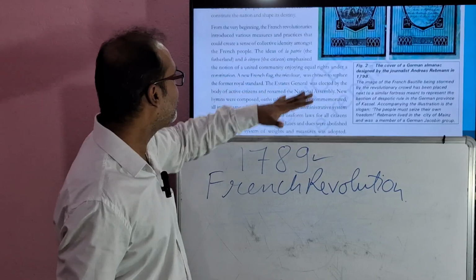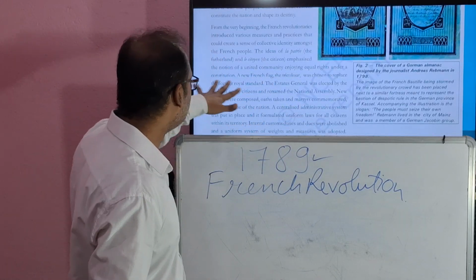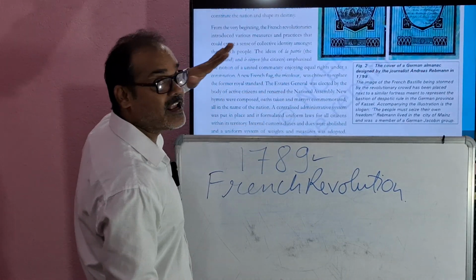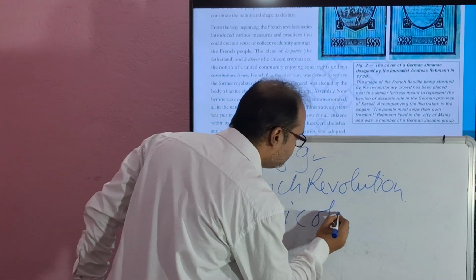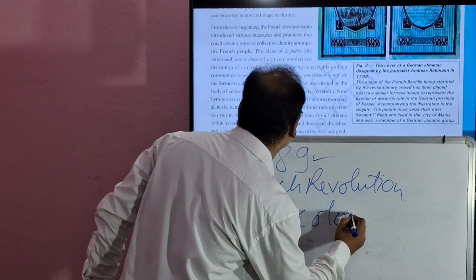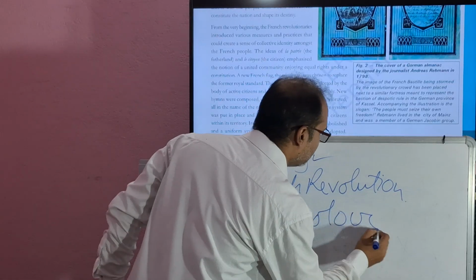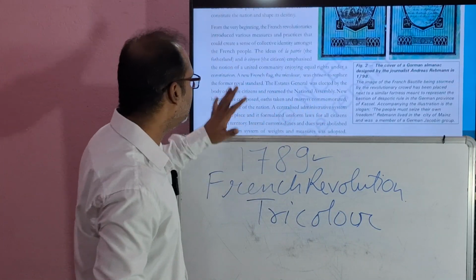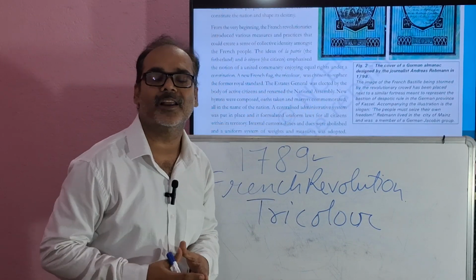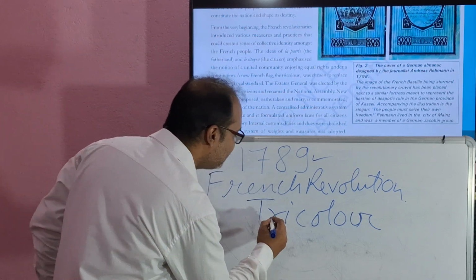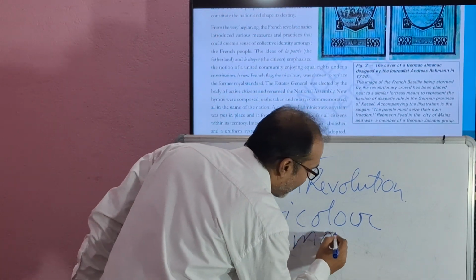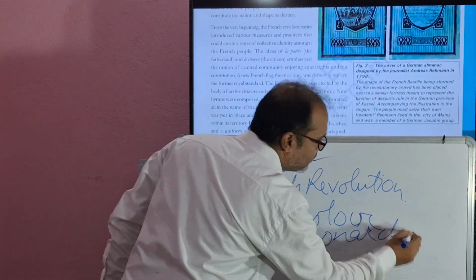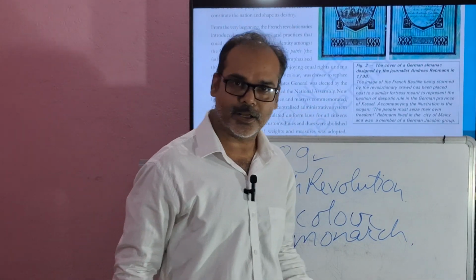They also introduced a new French flag, the tricolor. The tricolor was chosen to replace the royal standard, the flag of the monarch. Understood?